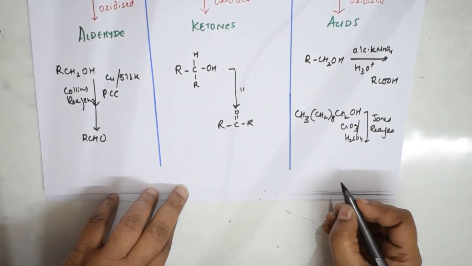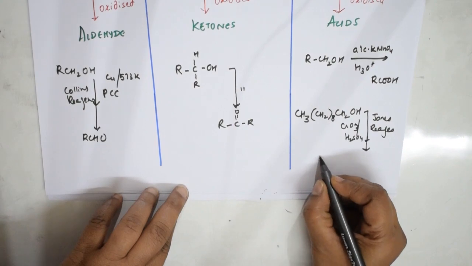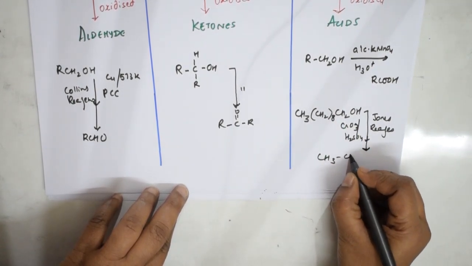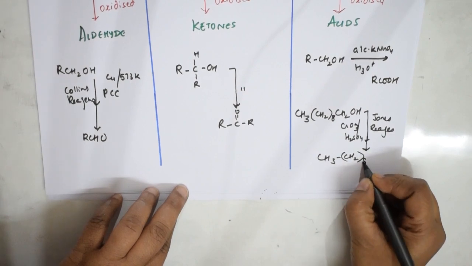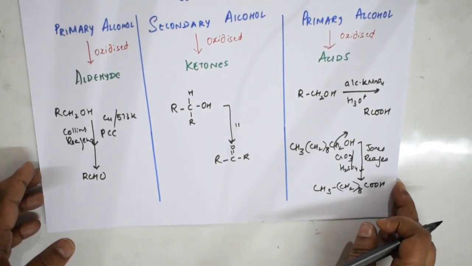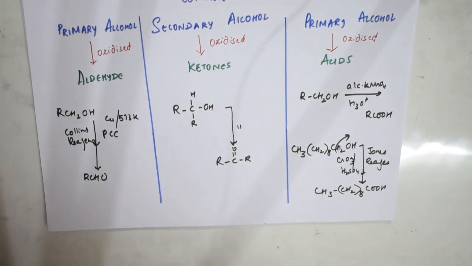So what do you get? You're going to get an acid called decanoic acid. In the alcohol, this hydrogen is removed and you'll be getting the required acid COOH. This hydrogen is out and oxygen is in, right, students? So this is how you prepare aldehydes, ketones and acids using oxidizing agents, right?